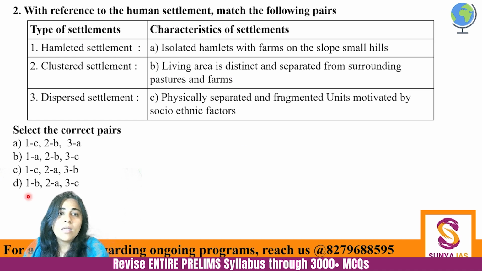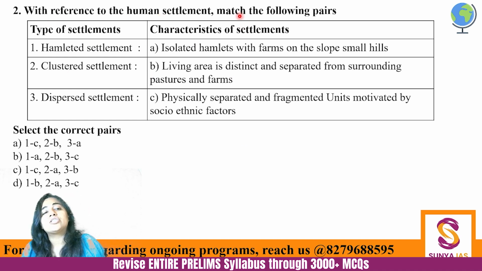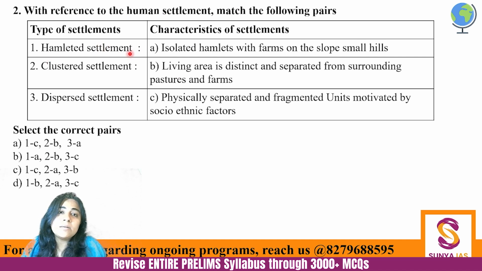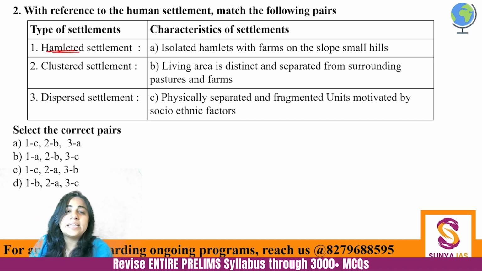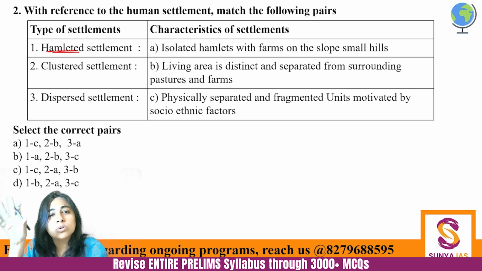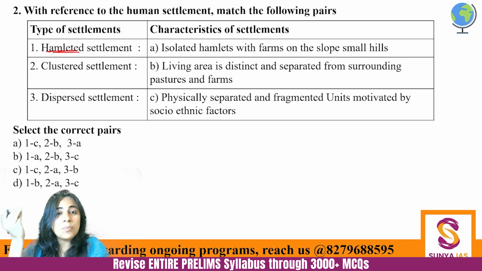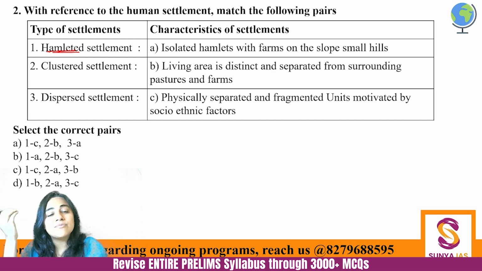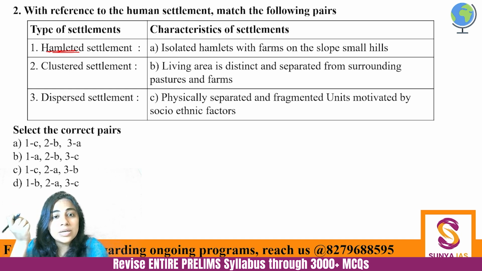Next. With reference to human settlement, match the following pairs. Hamleted settlements, clustered settlements and dispersed settlements. So you have been asked to match these. Now you can pause and think about the answer. I'll just tell you the answer over here. See, Hamlet is actually not an Indian term. Hamlet is a term which is used for exquisite European villages, which are exclusively known for a particular feature. They are known as hamlets.